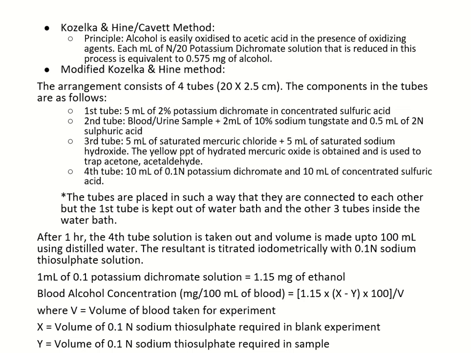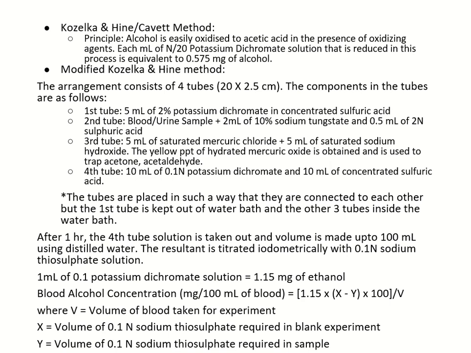The third tube contains 5 ml of saturated mercuric chloride and 5 ml of saturated sodium hydroxide. The yellow PPT of hydrated mercuric oxide traps the acetone and acetaldehyde. The fourth tube contains 10 ml of 0.1 normal potassium dichromate and 10 ml of concentrated sulfuric acid.